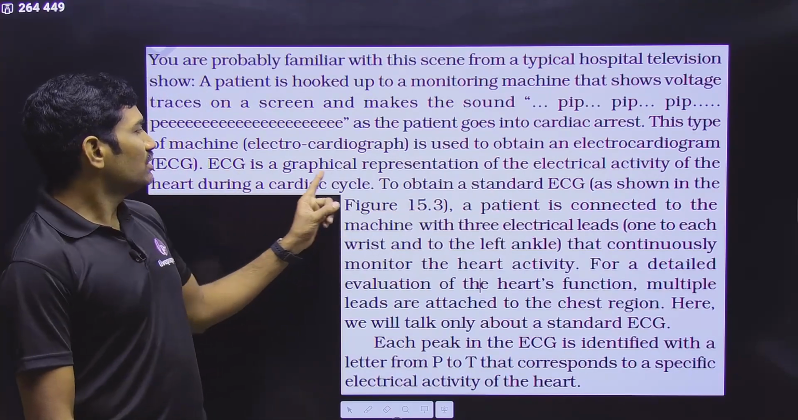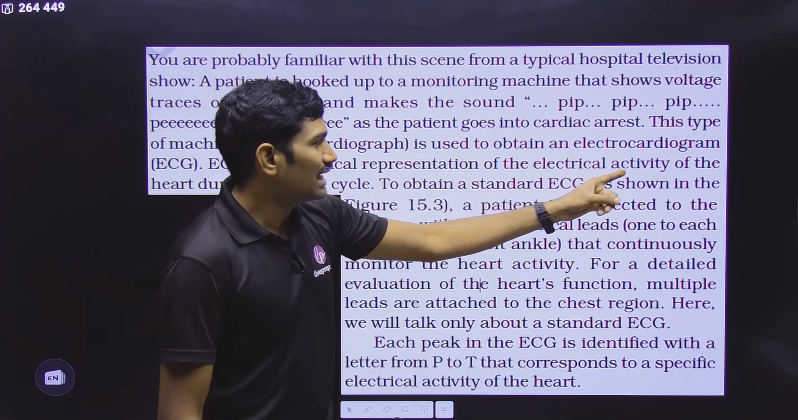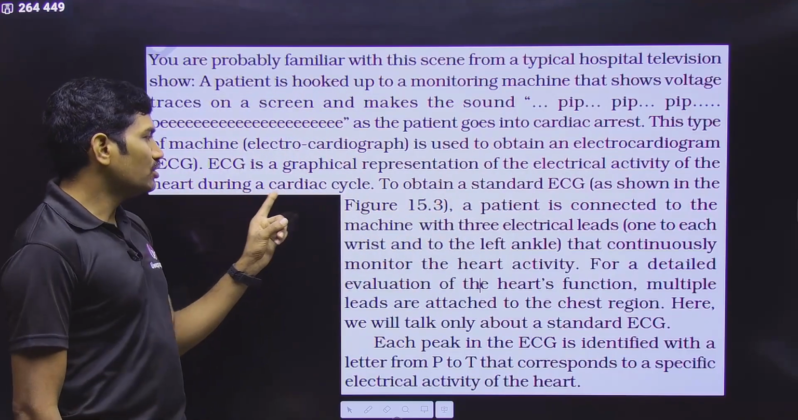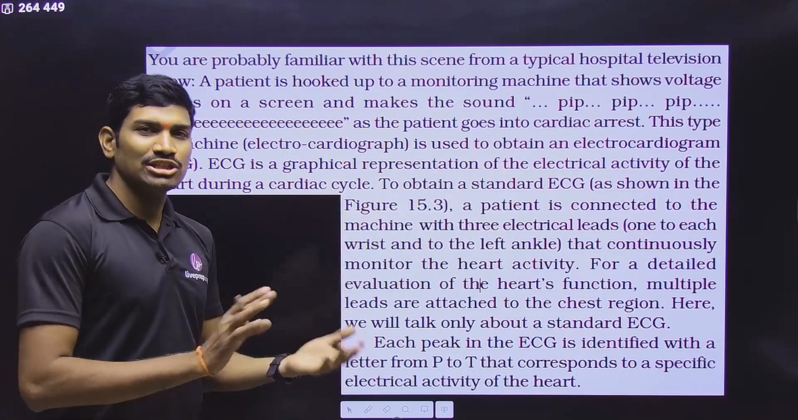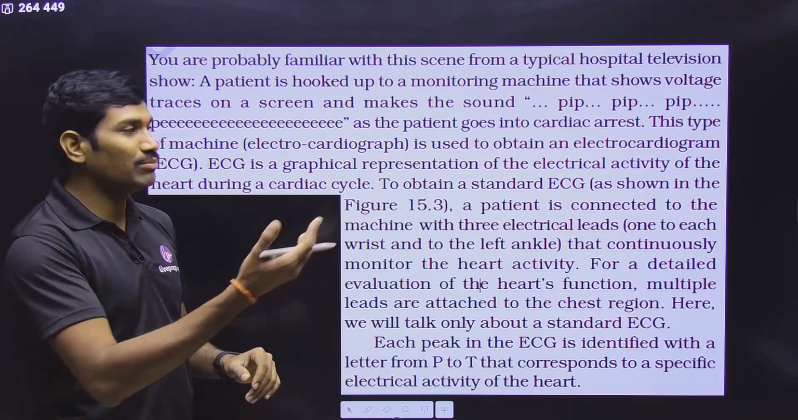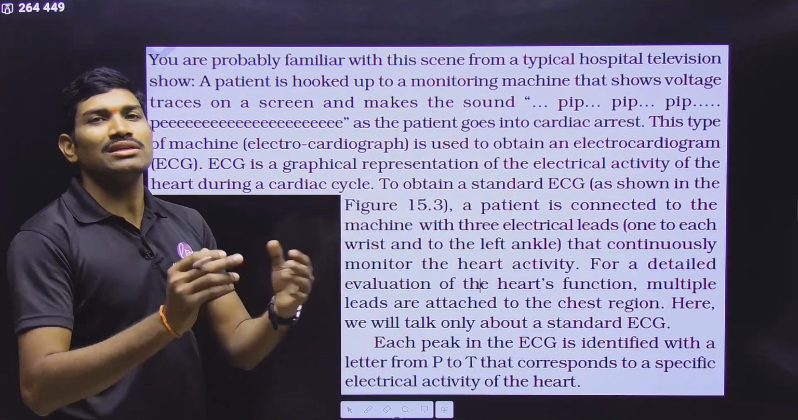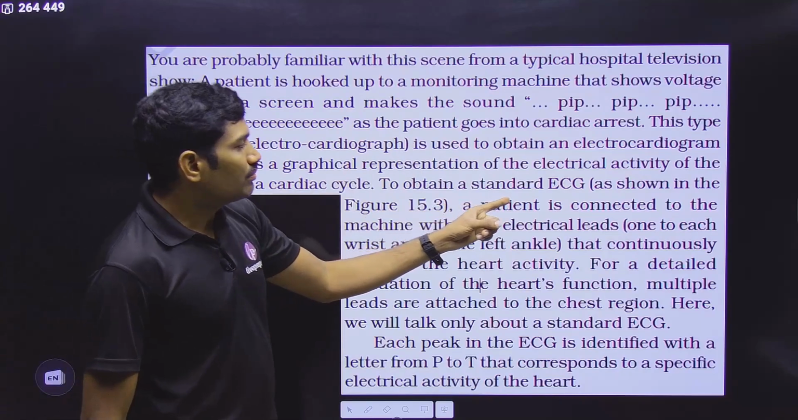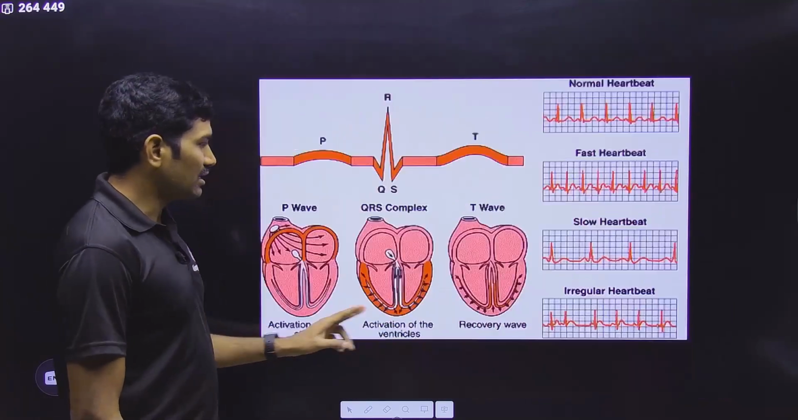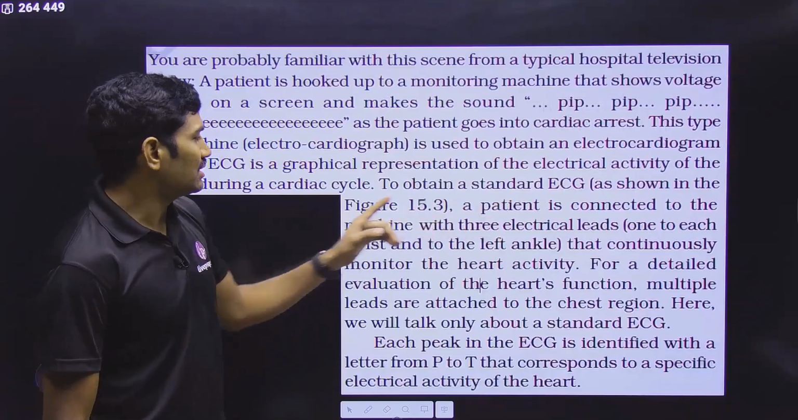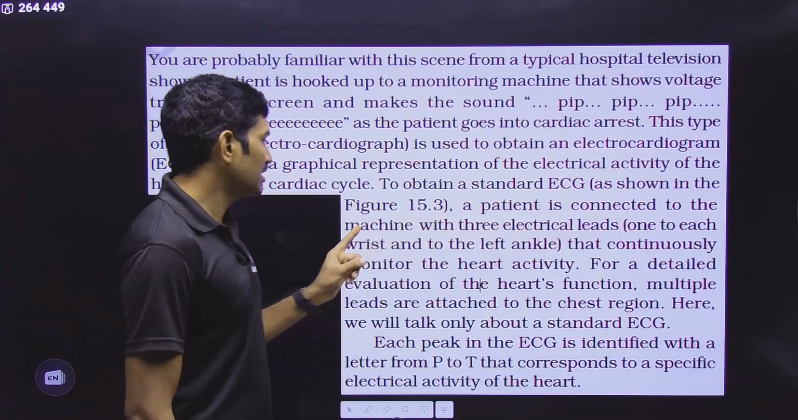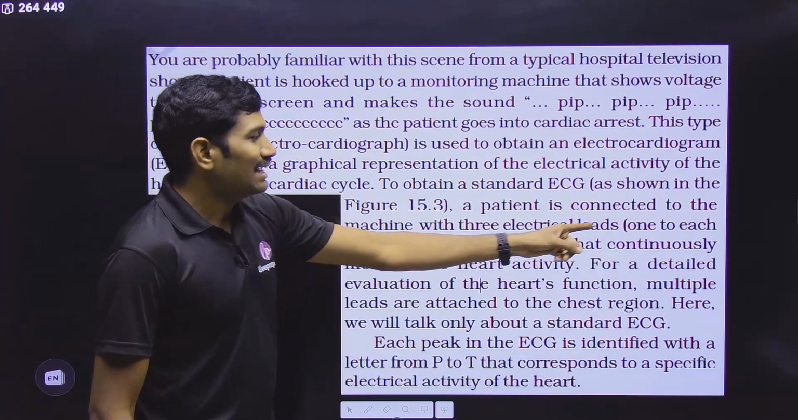So leave it. ECG is a graphical representation of the electrical activity of the heart during the cardiac cycle. During the cardiac cycle, what is the electrical activity, where it is undergoing depolarization, repolarization, all these things we are studying there. To obtain a standard ECG, that was shown here, this is the standard ECG, a patient is connected to the machine with electrical leads.